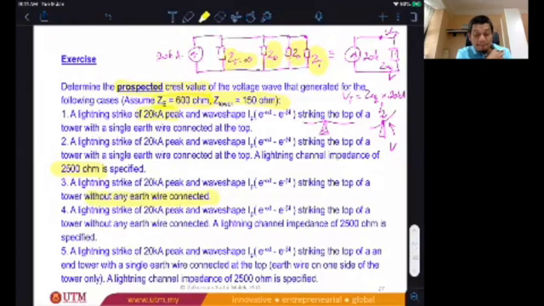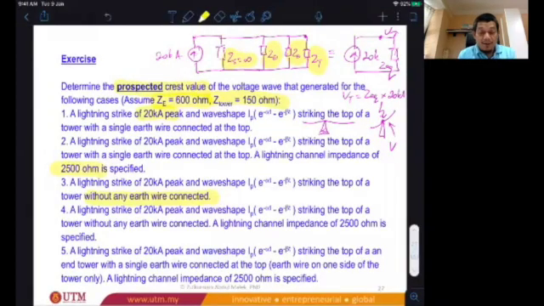Number 4. In number 3, there is no surge impedance, but in number 4, there is surge impedance. That's the only difference. Number 5, this is N tower. So it's similar with number 2, except there's only one ZE, because the tower is the N tower.